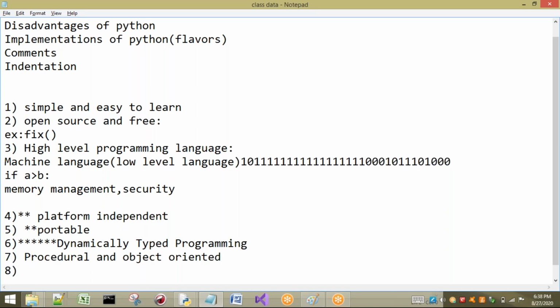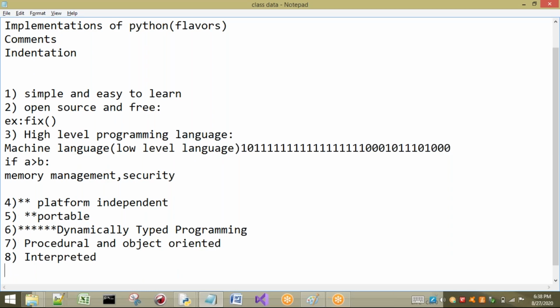The next important point we have to discuss is interpreted. For example, dynamically typed programming language gives us flexibility. Next, the eighth point is interpreted language, as we have already seen in yesterday's class. That is what is meant by interpreted.